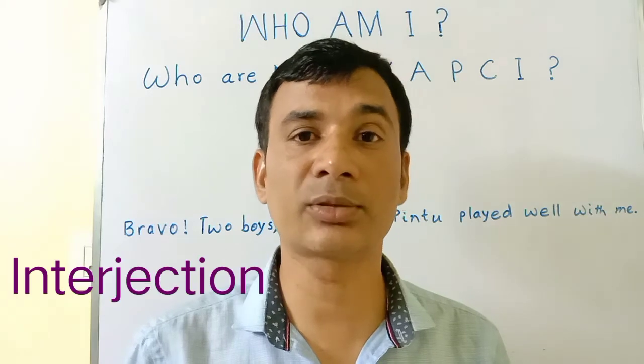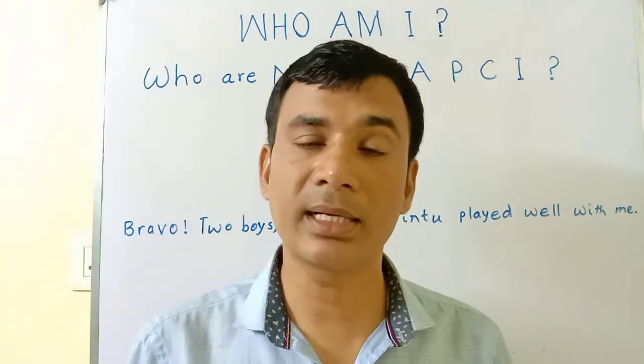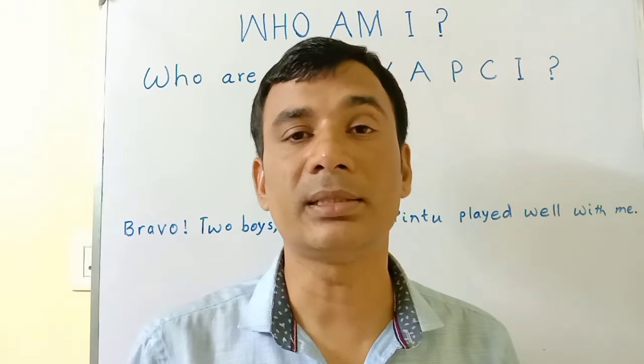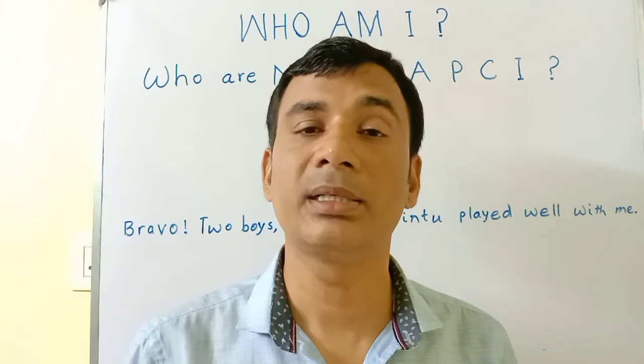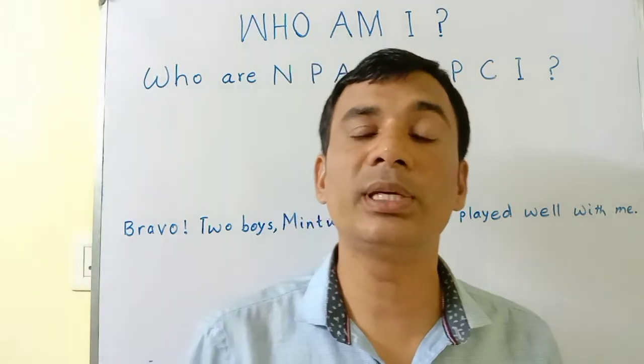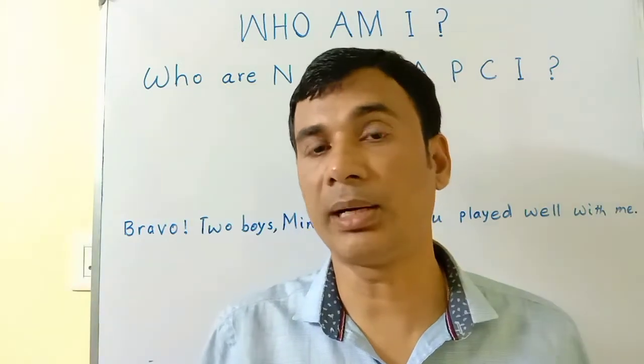You know, interjection shows our strong emotion, sudden feeling, and this work is done by this particular person, that is third servant interjection. In this way, we have come to know there are 8 members in the family, grammar family.